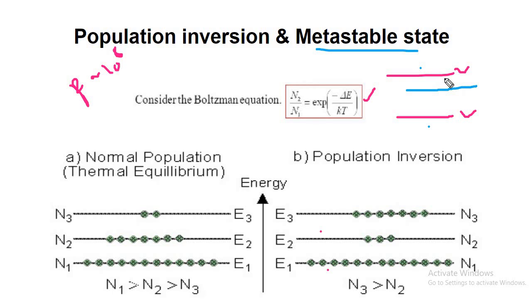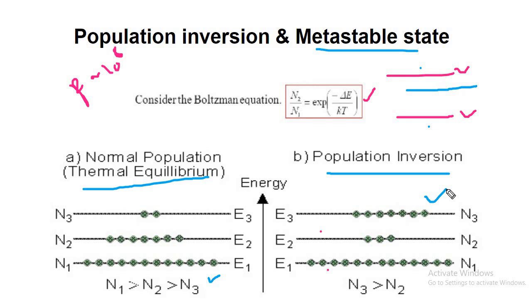Now let me explain what population inversion is. Normally in thermal equilibrium, the populations are arranged like this. Obviously in the ground state there will be more particles in comparison to the excited states. But in population inversion, if you can achieve it, one can get more particles in the excited state.